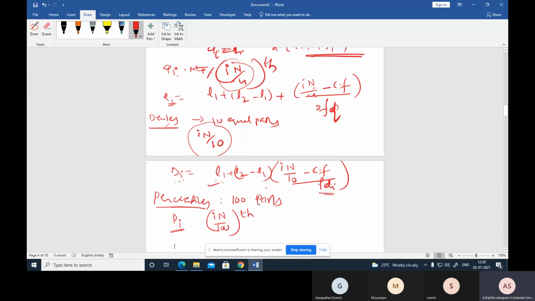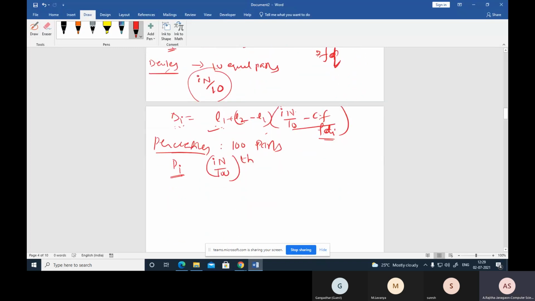Pi equals L1 plus (L2 minus L1) times (i n divided by 100 minus cumulative frequency) divided by f of Pi.